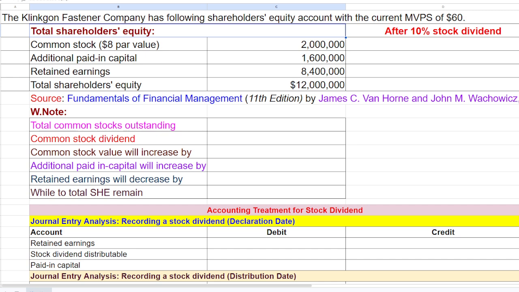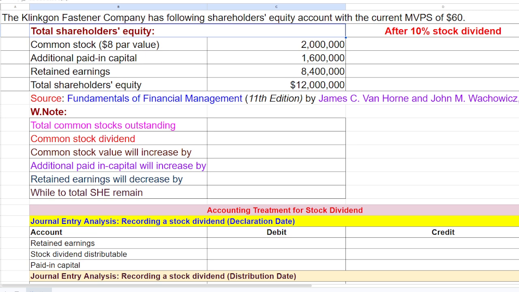Today's discussion is not limited to financial management, even though I am taking this overall picture. The question is from Fundamentals of Financial Management, 11th edition by Van Horne. This is a wonderful book. The same type of discussion we also do in financial accounting, even though the course book may be Porter, Norton, Narayanaswamy and others. So it's all a matter of context, how we are going to discuss things. I hope today's discussion is important from the financial accounting perspective as well as the financial management context.